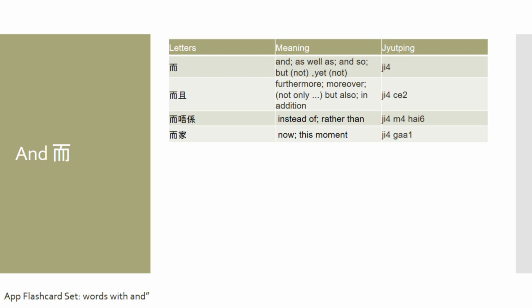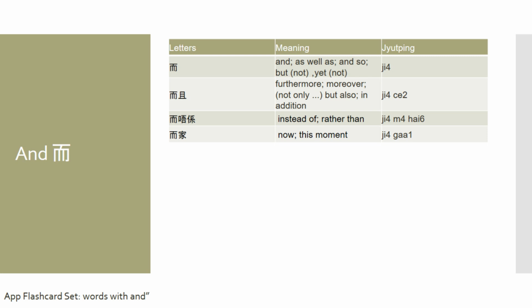So, for example, if you attach the character 且 to the word yi, which is pronounced yi che, then you get the word furthermore or moreover. So these are usually just sentence connectors. And even when you want to use yi as but or yet in itself, it is a sentence connector as well.